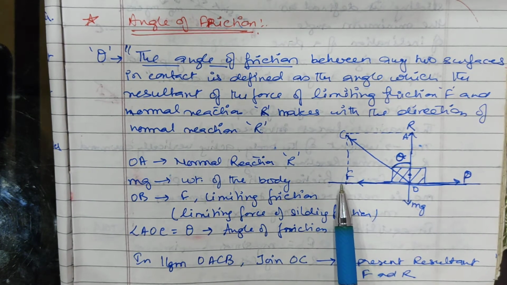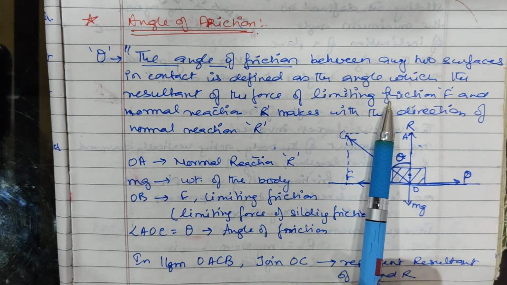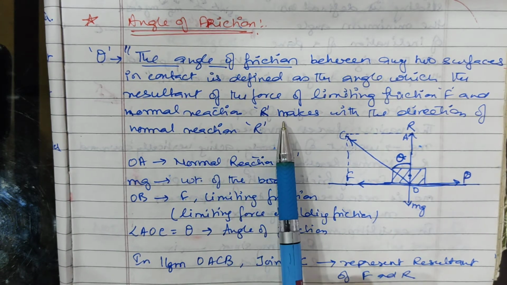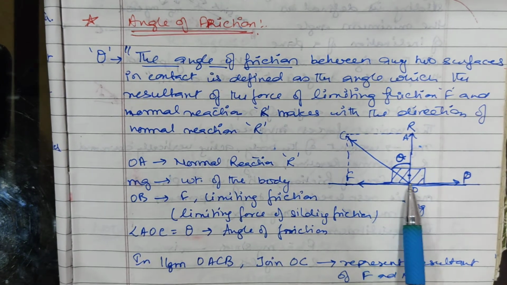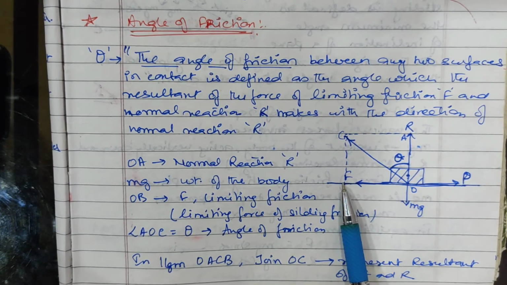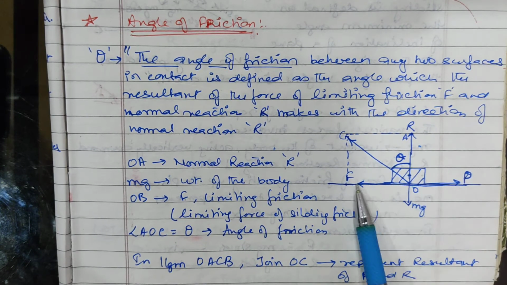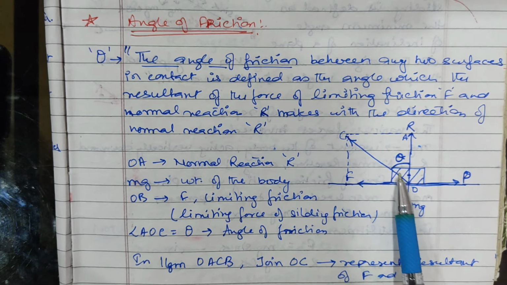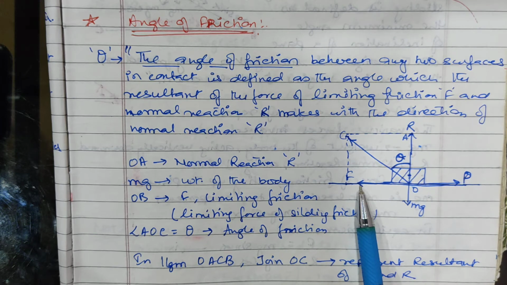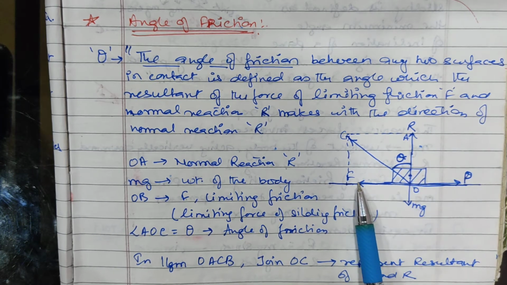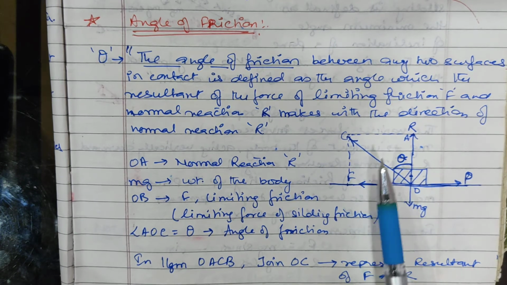Limiting friction आपकी इस डायरेक्शन में लग रही है, and the resultant of the force of limiting friction F and the normal reaction R makes with the direction of normal reaction R. Means, if the limiting friction is acting in this direction and normal reaction is acting in this direction, इन दोनों forces का जो resultant है, this is the resultant of normal reaction and force of limiting friction. इन दोनों के बीच का एंगल ये भी हो सकता है, ये भी हो सकता है,